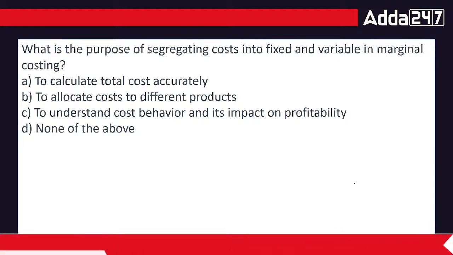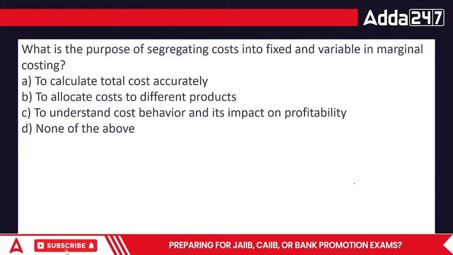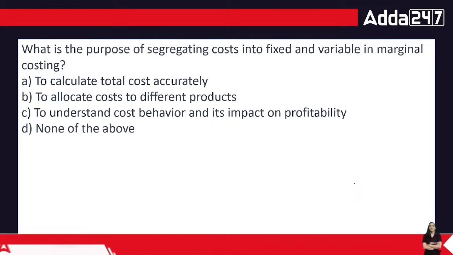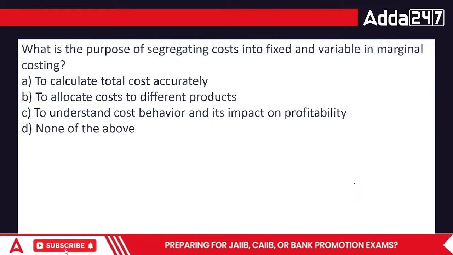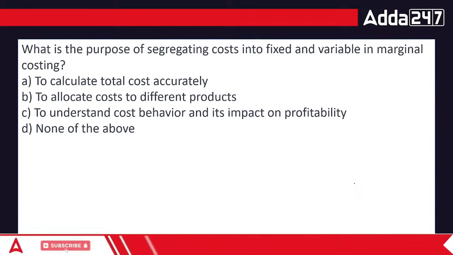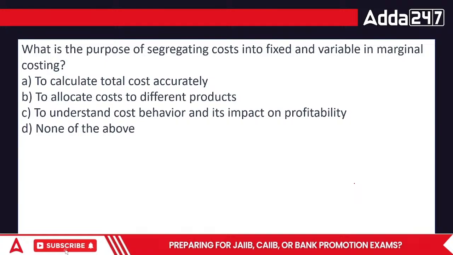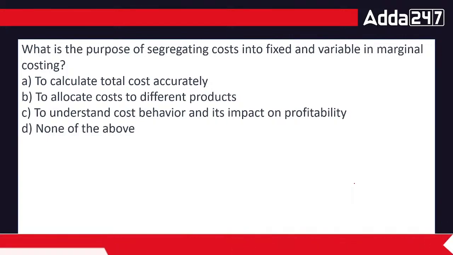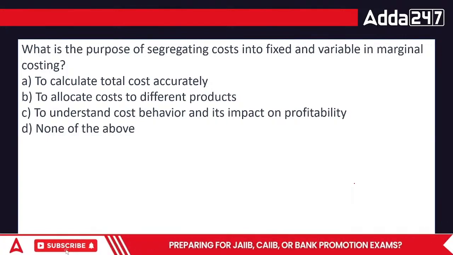I can't blindly think that both the costs have to be borne by me. I'll consider both the costs. No. I need to know which particular cost I can avoid and which I just cannot. Isn't it? So one is fixed and the other one is variable. Got the idea? So we have two kinds of costs, fixed cost as well as the variable cost. Done everyone? So the segregation is extremely important.